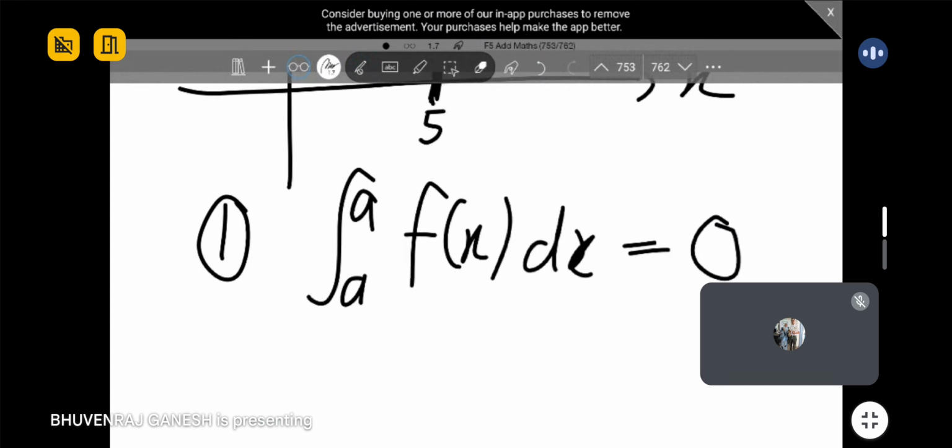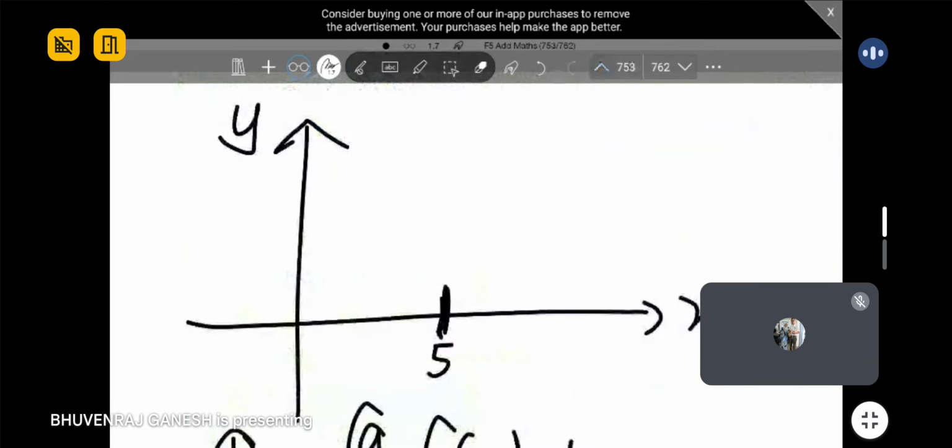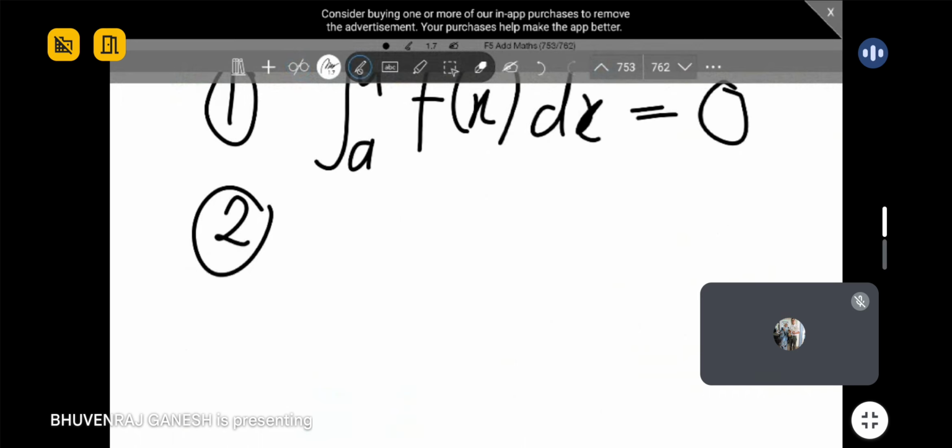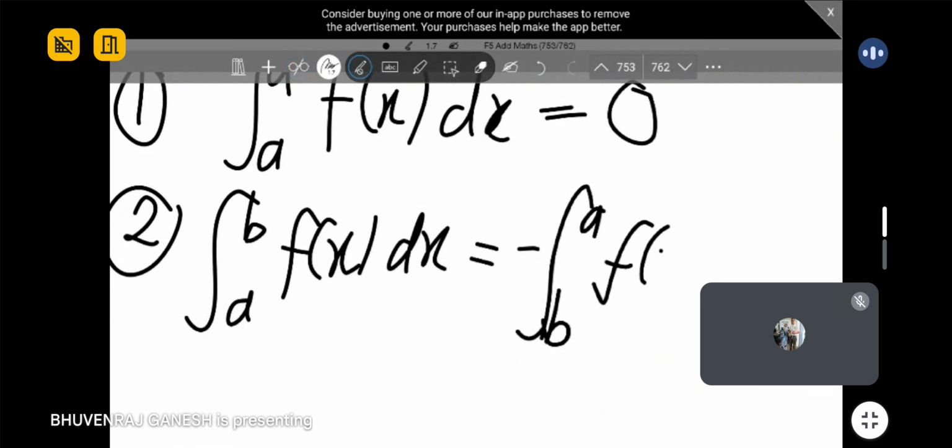Very simple. Okay. Second rule, we are talking about the inverse. Okay, guys. So basically, let's say you got limits like this. It is actually negative of the answer if you switch the limits. Negative integral from B to A of f(x) dx.